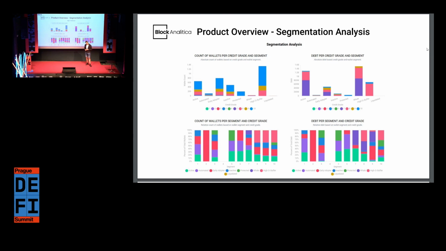We also did segmentation analysis. I won't go too much into this. It's just a technique to segment different wallets based on the behavior patterns that I mentioned before. And we have the early adopter, inactive, protected, high CR buffer, whale, and so on, or liquidated. So we have different categories or segments of wallets. And then we can also bring it into perspective when it comes to the credit grade itself. That means with the best credit grade, what are the segments of wallets there? Those are certain interesting insights that can be derived through that as well.